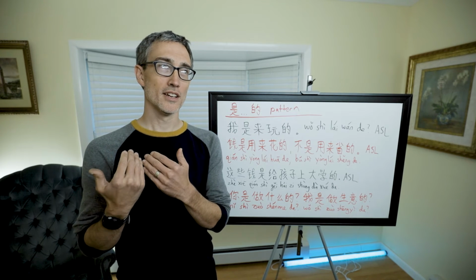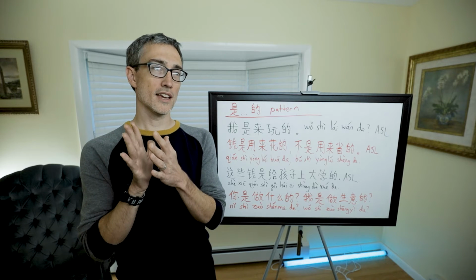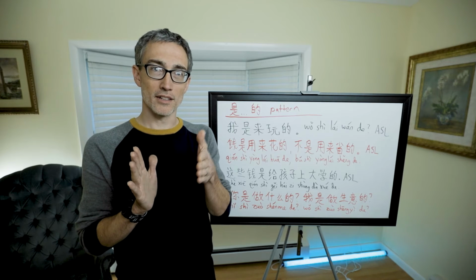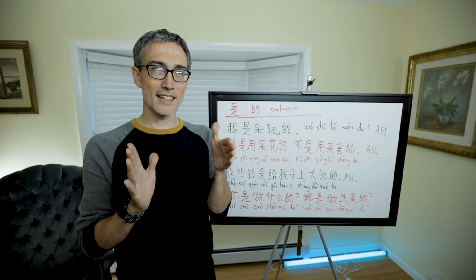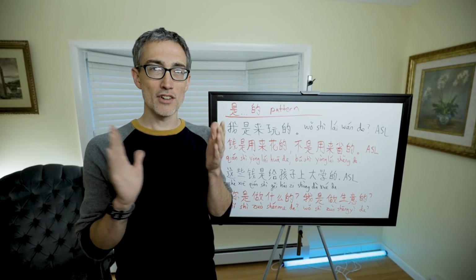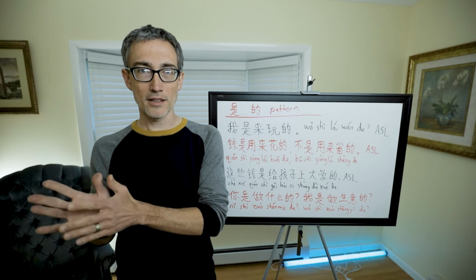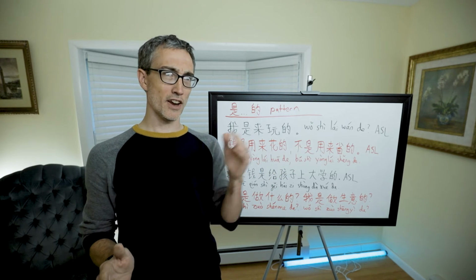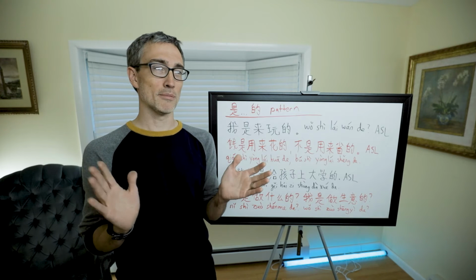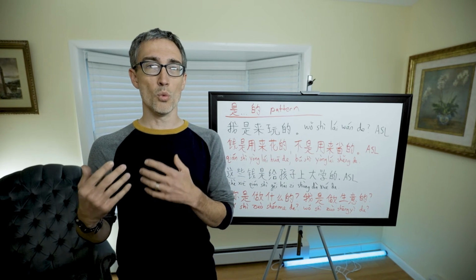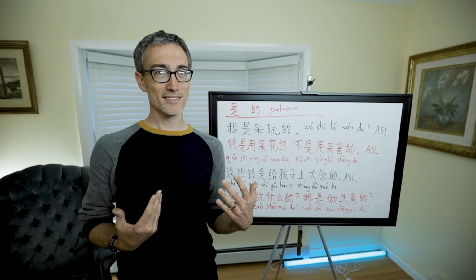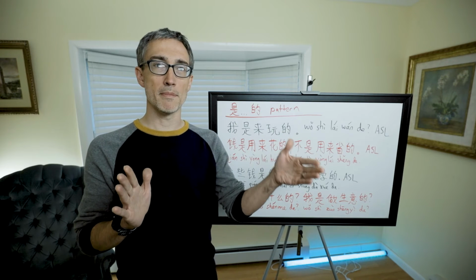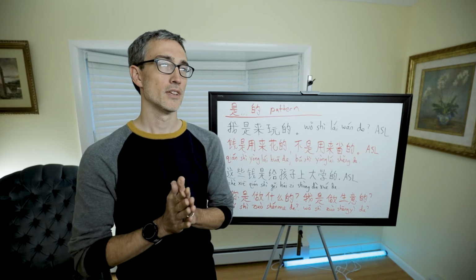If we're talking about gender, then we can say 我是男的. I am male 的. Well, it's not like a degree. Generally you talk about a person being male or female. It's not like he's very male or she's very female. That's not how we talk about that. So instead of saying 我男, I am male, that doesn't make much sense, it's 我是男的. Does that make sense? I am one who is male, essentially.